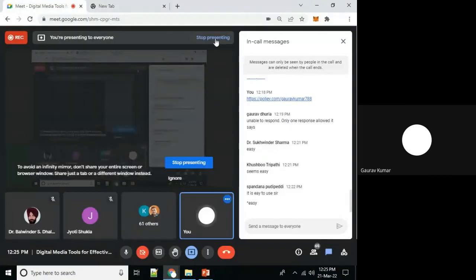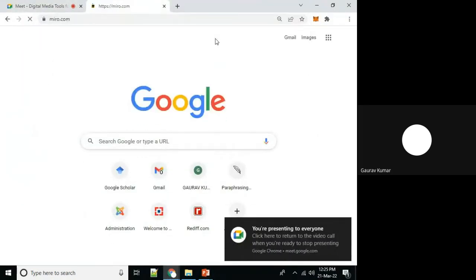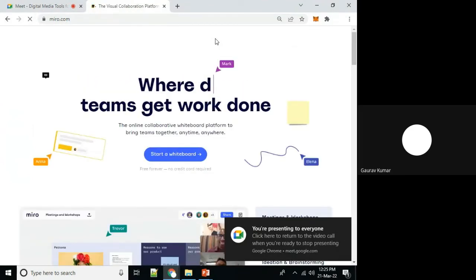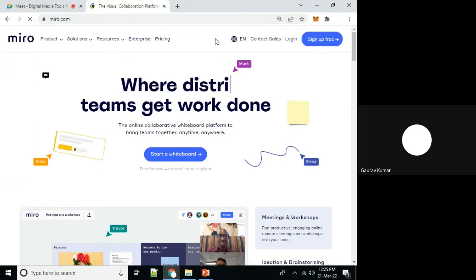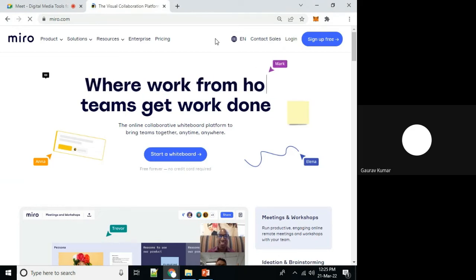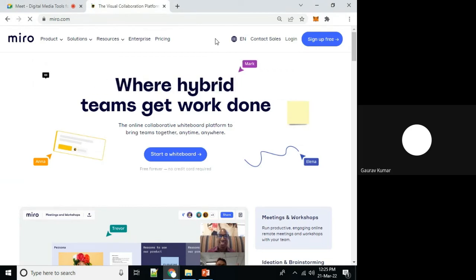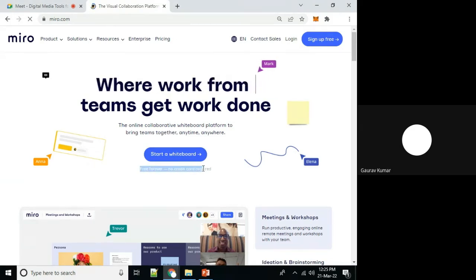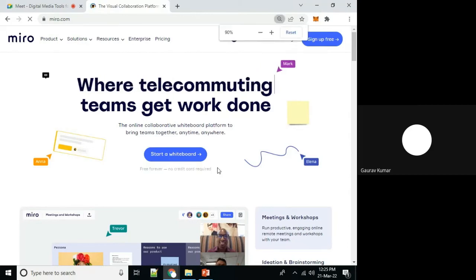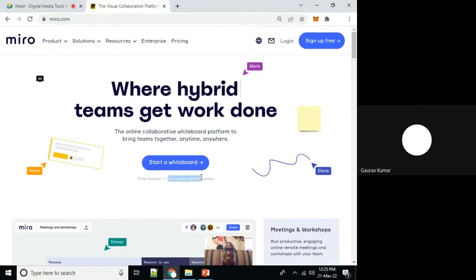The very first platform that we will cover in this session is Miro. Miro app for digital whiteboard. It is a cloud-based service. In general, when we use some cloud platform, we have to link our credit card or debit card. But if we are using this service, Miro, no need to link your credit or debit card.